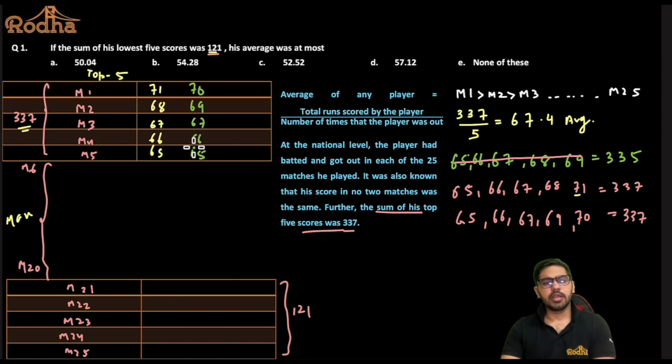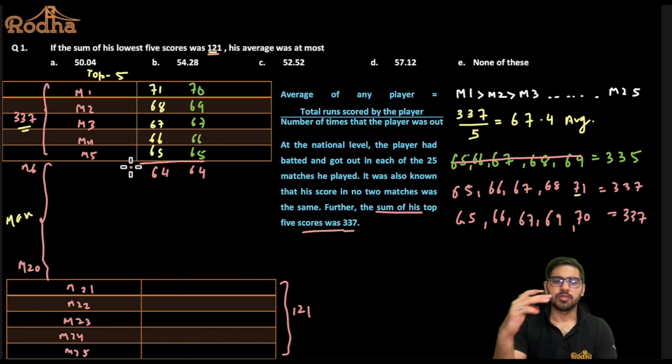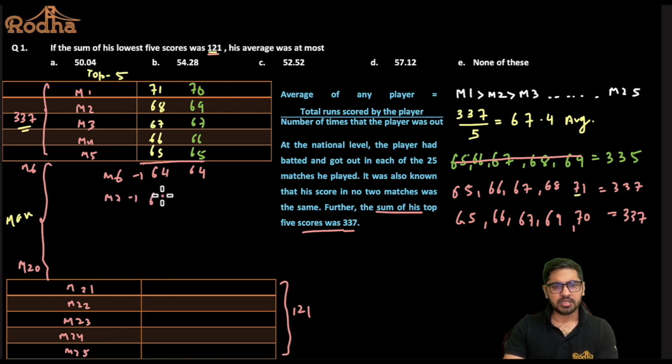Now in both these cases, whether the yellow case or the green case, can I say the highest possibility for the match 6 score is 64? It has to be distinct and lesser than the match 5 score, because I have assumed that the highest score is in match 1, second highest in match 2 and so on. So 64 is the highest possible value of the match 6 score. Then match 7 should be 63, and so on and so forth.